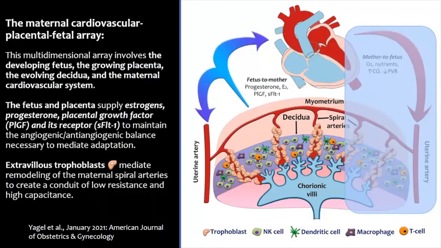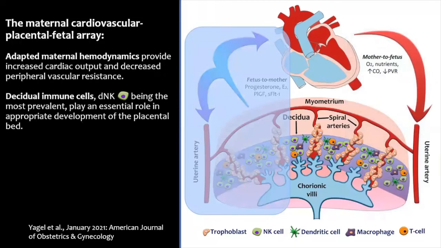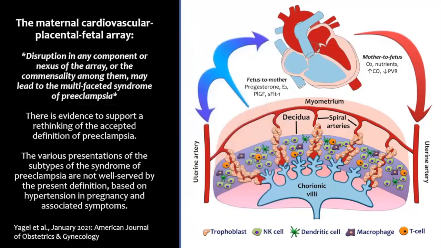So as we see, the etiology of preeclampsia is a complex amalgamation of factors. The fetus and placenta impact the mother by providing progesterone, estradiol, sFLT, and PLGF, while the maternal side impacts the developing placenta and fetus with increased cardiac output and decreased vascular resistance to supply sufficient oxygen and nutrients. Disruption in any component or nexus of the array or the commensality among them may lead to the multifaceted syndrome of preeclampsia.